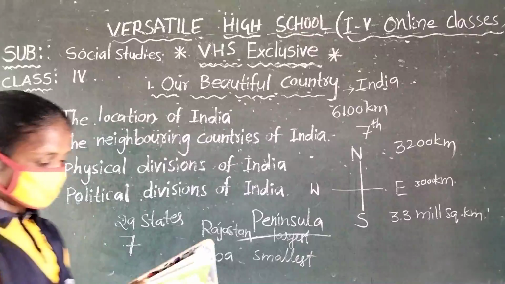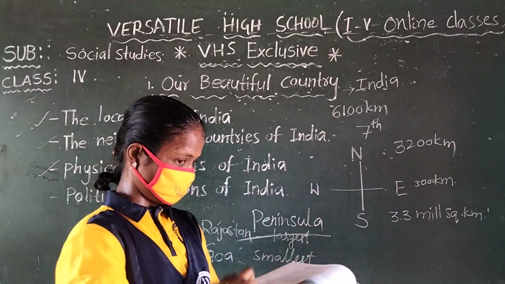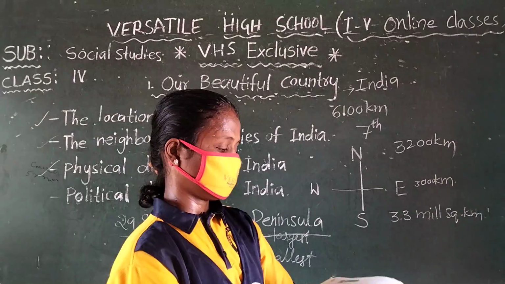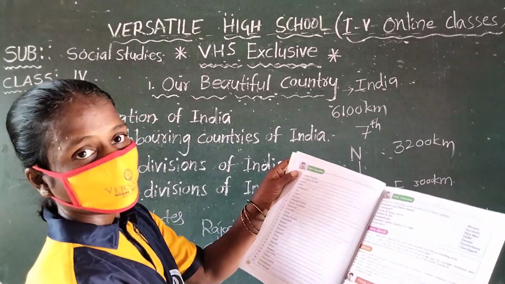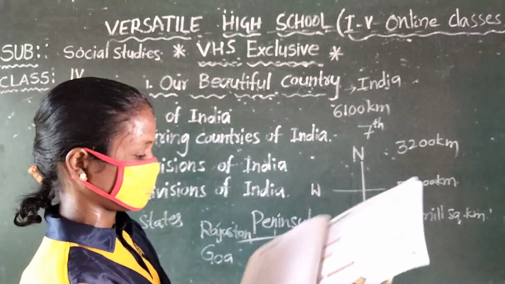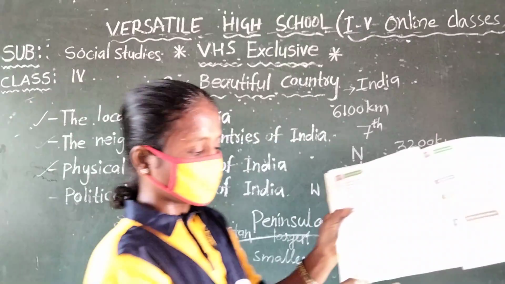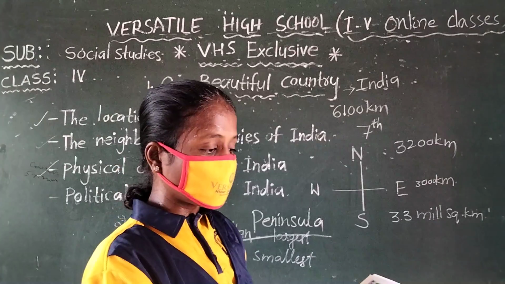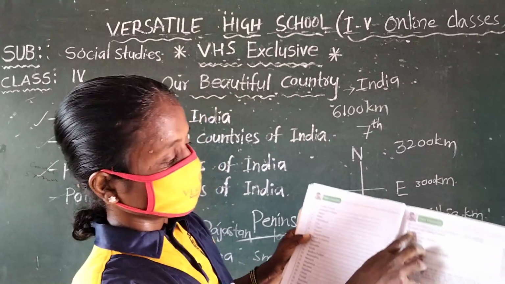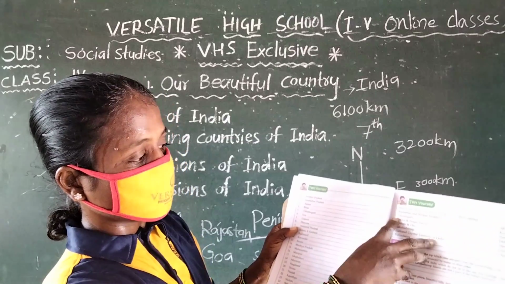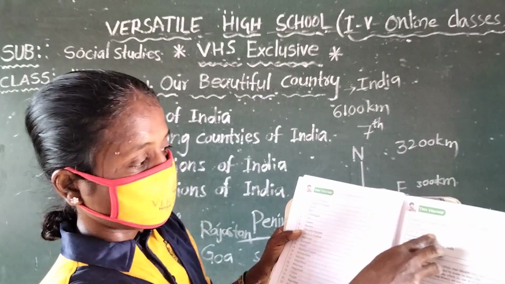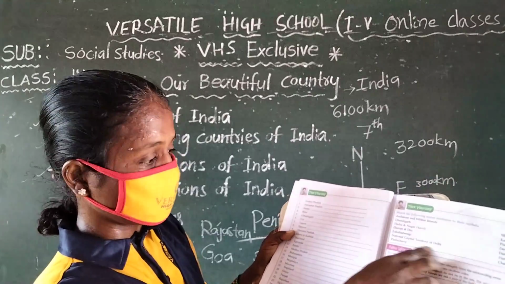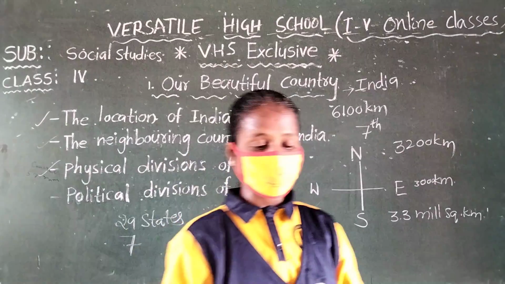Now, observe this textbook. How many states are in our country? 29 states. From your textbook page number 10, there are the 29 states and 7 union territories with their capitals. The union territories are the Andaman and Nicobar Islands, Chandigarh, Dadra and Nagar Haveli, Daman and Diu, Lakshadweep, the National Capital Territory of Delhi, and Pondicherry. These are the 7 union territories.